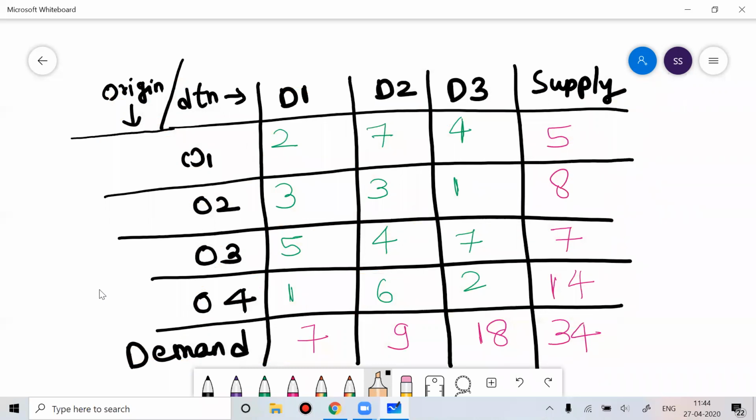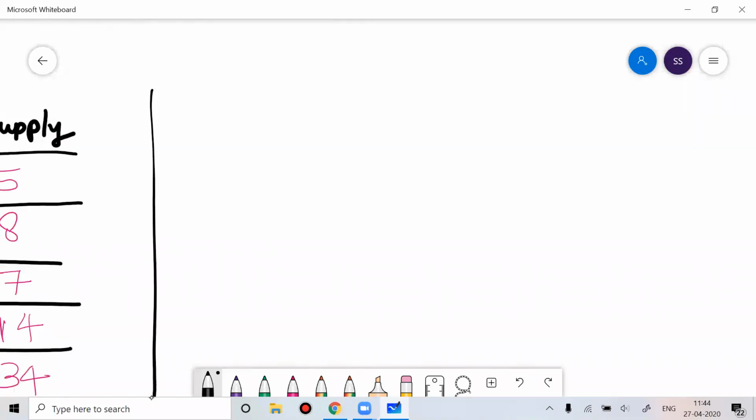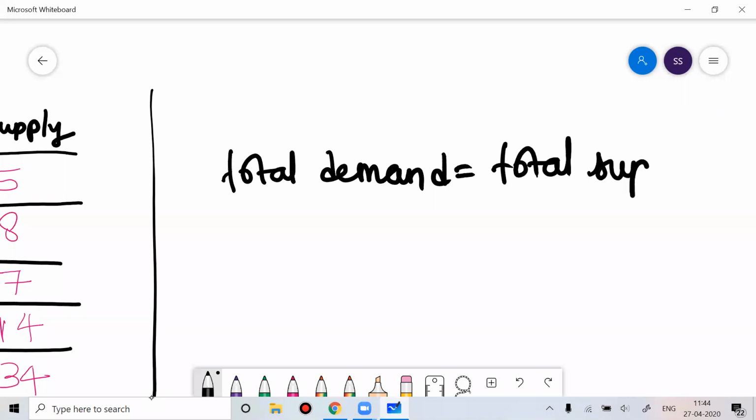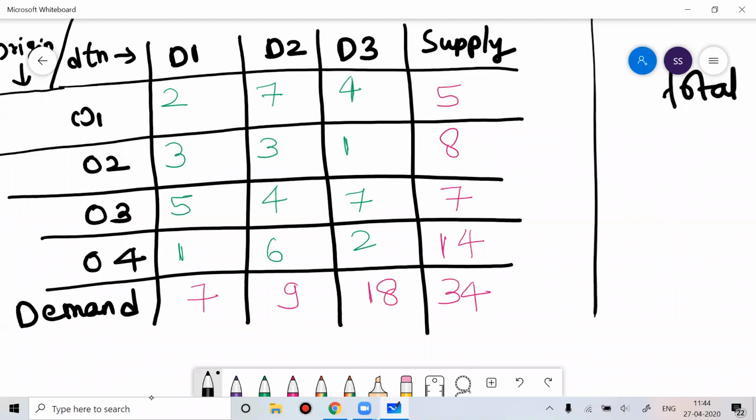So that doesn't matter. Whenever you are solving a transportation problem, it doesn't matter whether your matrix is square or rectangular. The only thing that matters to you is that the total sum of your demand should be equal to the total sum of supply. So if you see in this problem, the total sum of demand, that is 7